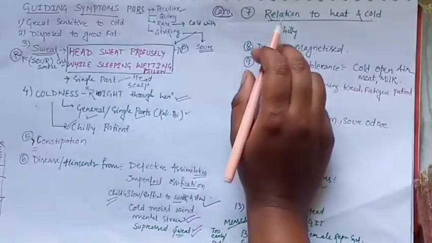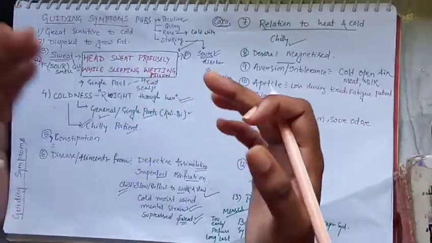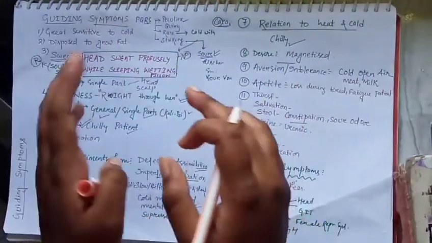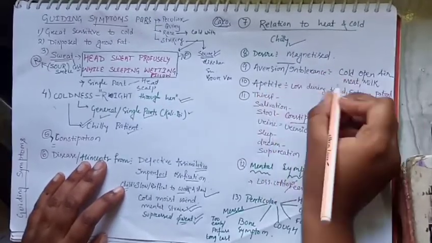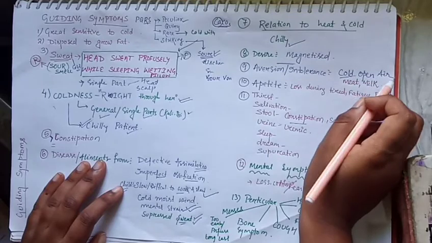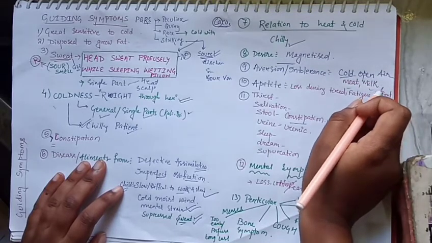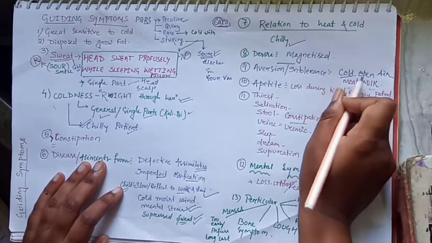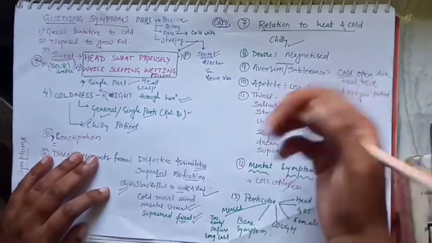Yes. Now we go to the guiding symptoms. When the person comes to your clinic, you see that the person wants to hear his words. He wants all the people to listen to his voice, not others'. That is the desire. Then aversion or intolerance: they do not like cold, open air, meat, milk during the dentition period of the child. There will be aversion to meat during their disease condition. They do not like cold, open air, whereas they like hot, though fresh air they always like so much.